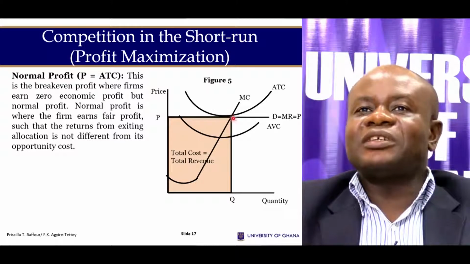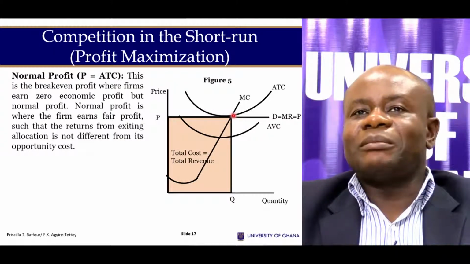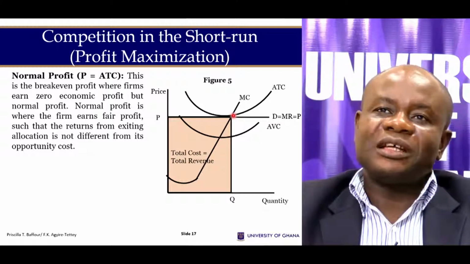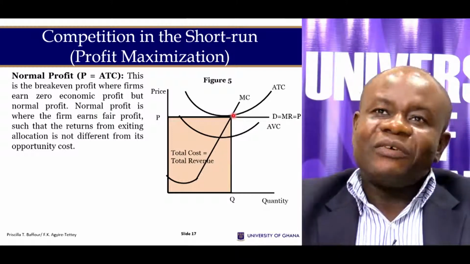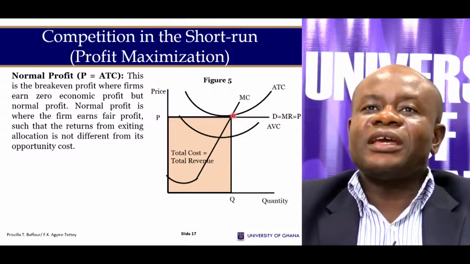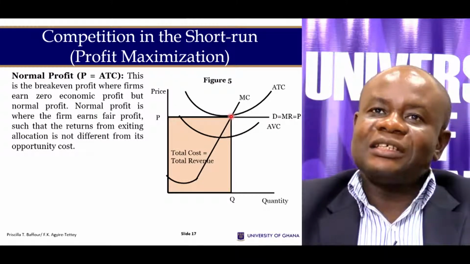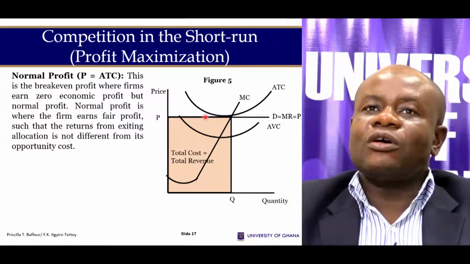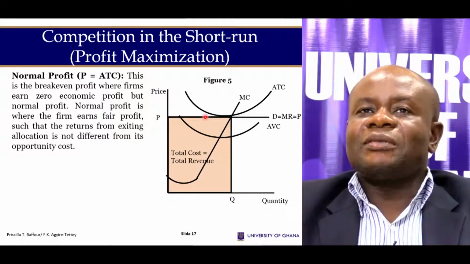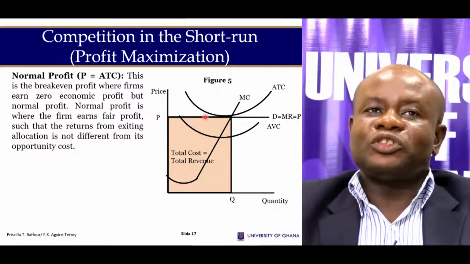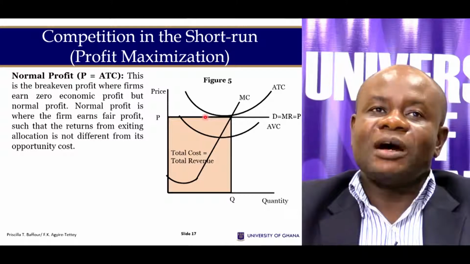The firm maximizes profit at this particular point because the marginal cost is rising when it is equal to the marginal revenue. For us to determine profit, we look for the ATC, but the ATC is also at this point. In that case, the price is equal to the cost per output, and that means the firm breaks even or makes normal profit.